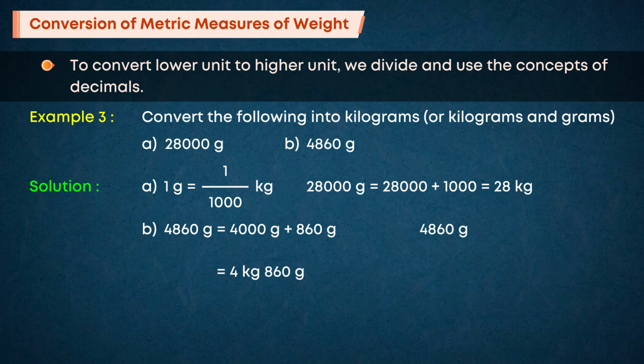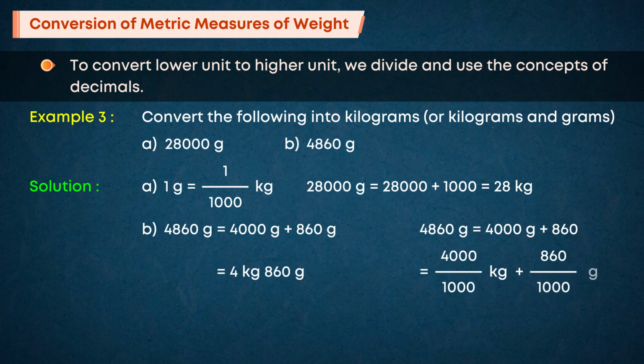4860 g is equal to 4000 g plus 860 g, which is equal to 4000 by 1000 kilograms plus 860 by 1000 kilograms, which is equal to 4 kilograms plus 0.860 kilograms, which is equal to 4.860 kilograms, which is equal to 4.86 kilograms.